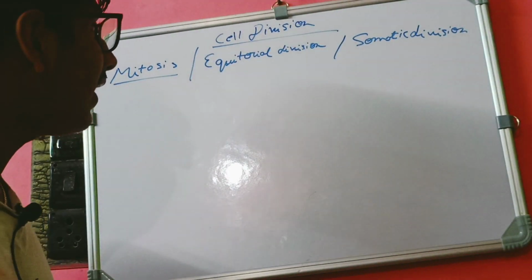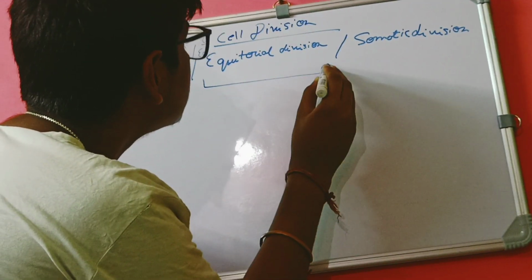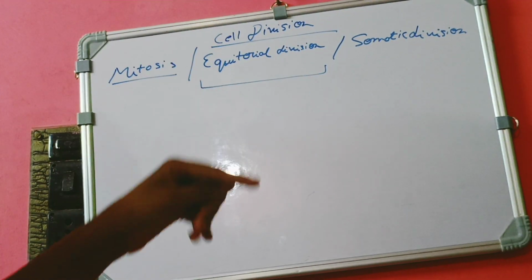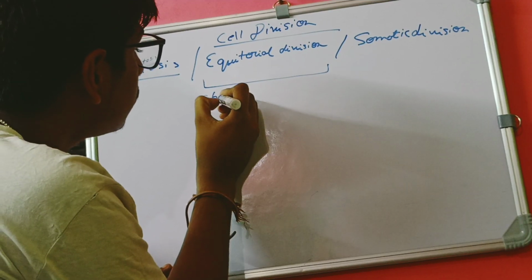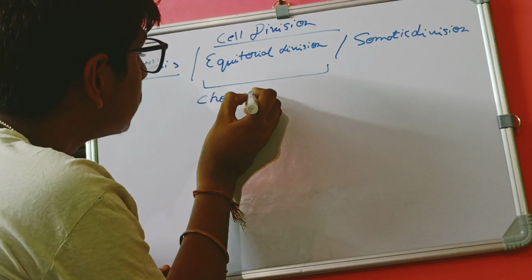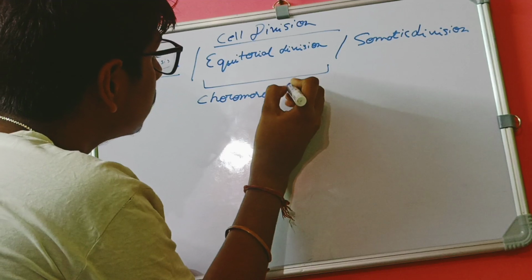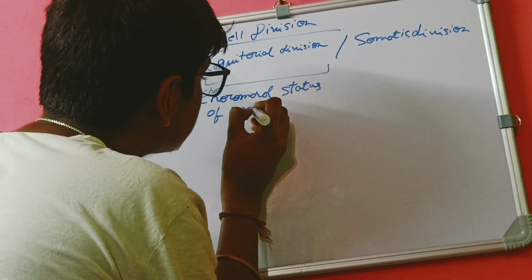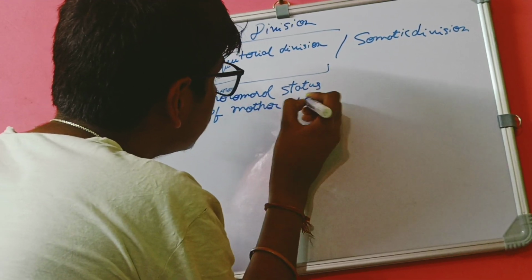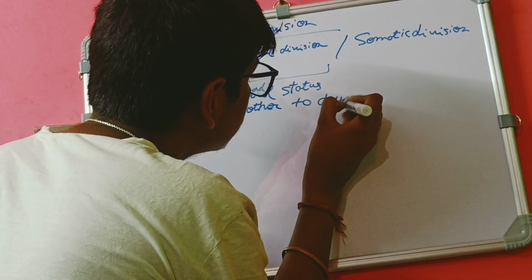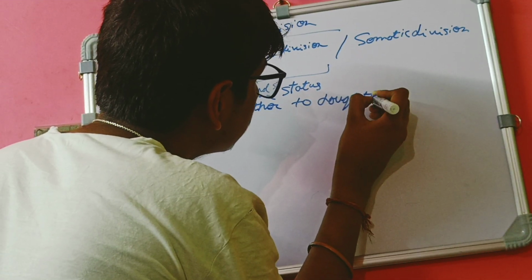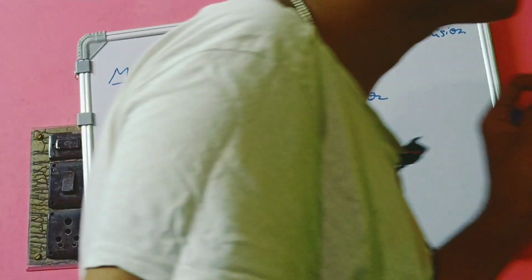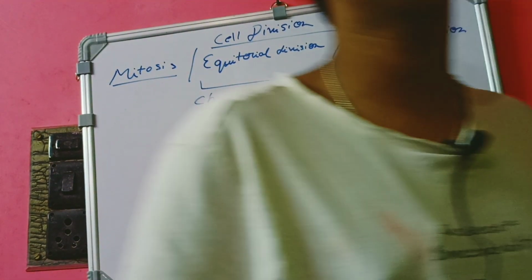Here we know that there is no alteration or editing in the chromosomal status of mother cell to daughter cell. So there is a preservation of the chromosomal number between mother and daughter.